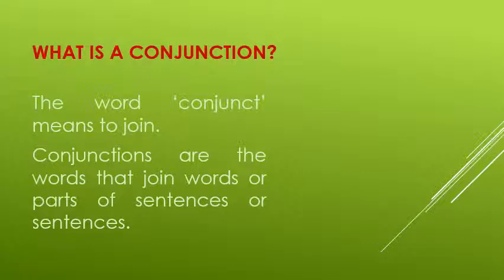The word conjunct means to join. Conjunctions are the words that join words or parts of sentences or sentences. So conjunctions mean to join. And, but, or, because, neither nor, either or, not only but also. These all are the examples of conjunctions.